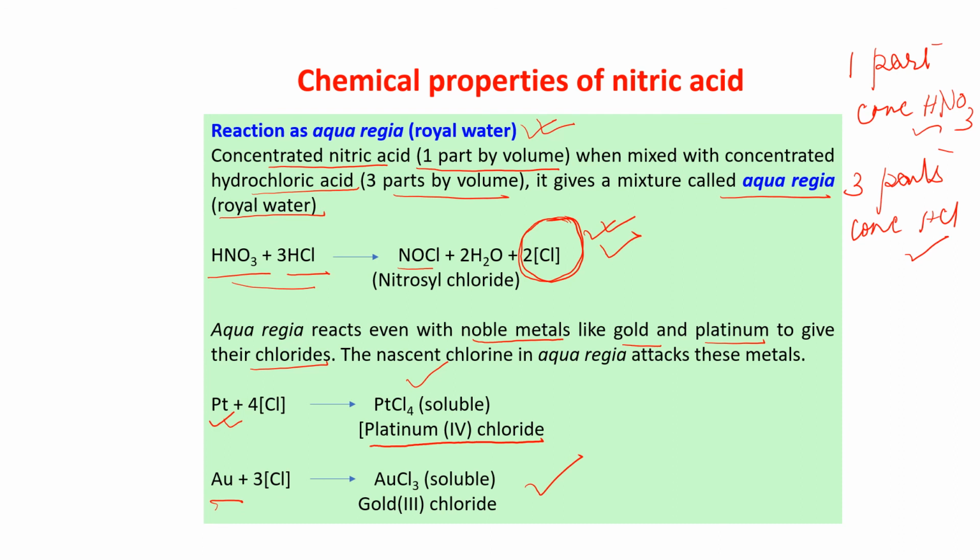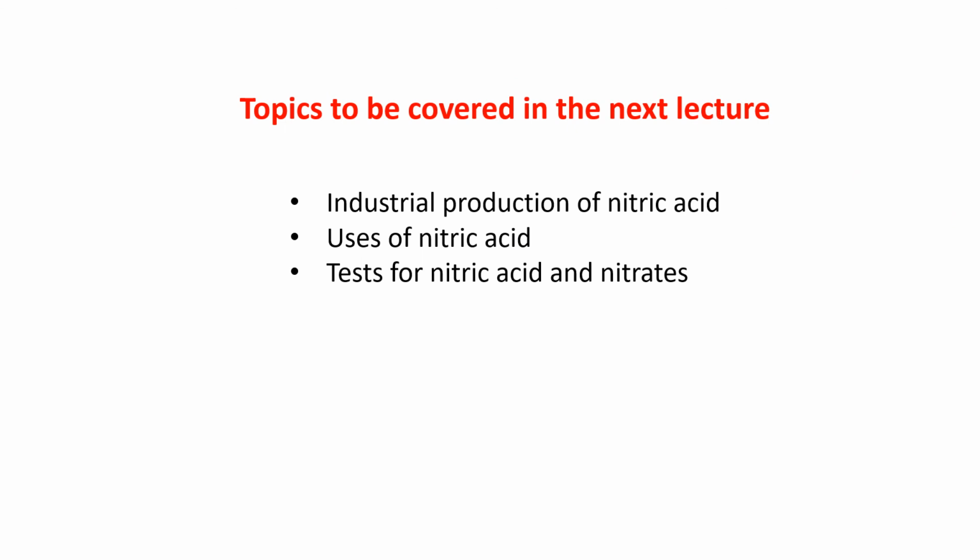Okay, so these are the chemical properties of nitric acid. The chemical properties of nitric acid end here. Now along with this, I am ending my first video here. We have covered the structure of nitric acid, the history of nitric acid, occurrence of nitric acid, nitrogen fixation, laboratory preparation of nitric acid and the precautions to be taken in laboratory preparation, and the physical and chemical properties of nitric acid, the oxidizing property of nitric acid. All these things we have covered in this chapter.